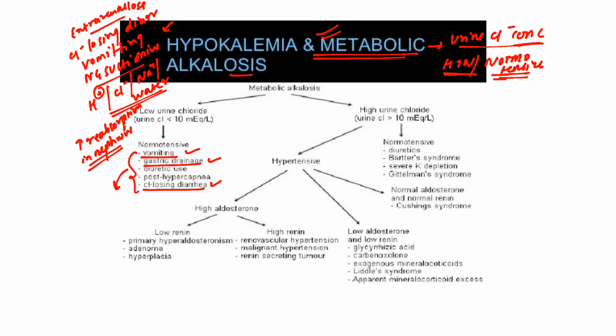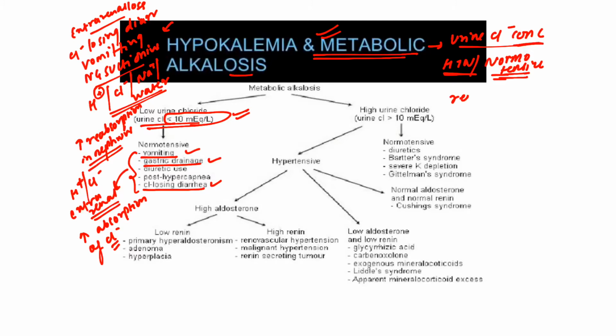where the loss of H plus and chloride is extrarenal, the renal tubules increase the absorption of chloride, and that's why the urine chloride concentration is less than 10 milliequivalents. Whereas when the loss is renal, obviously the urine chloride will be increased because the loss is occurring at the renal level. So that's an easier way of remembering it.